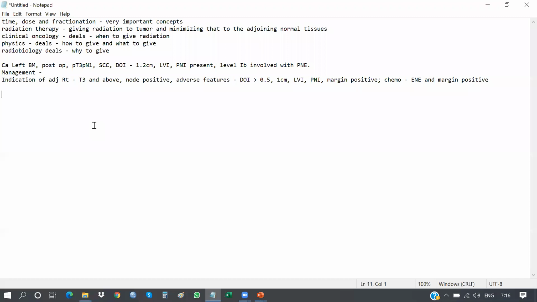But in your vivas, the question will go on evidence if and only if you know the indications. Now moving ahead to the next part. Can anyone tell me how will you treat it? Now you have decided that you want to give radiation to this patient.